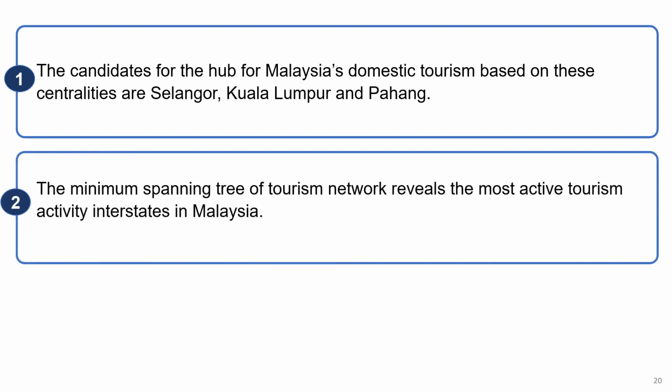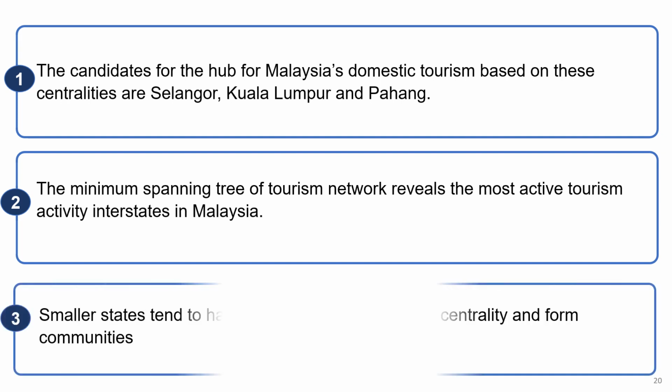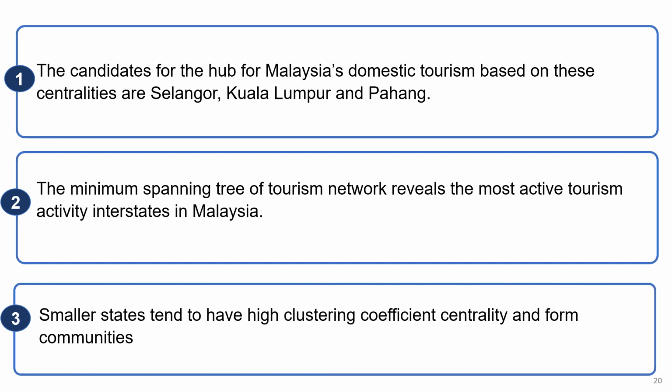Second, the minimum spanning tree of the tourism network reveals the most active interstate tourism activity in Malaysia. Last but not least, smaller states tend to have a high clustering coefficient and form communities, as in the case of Perlis.